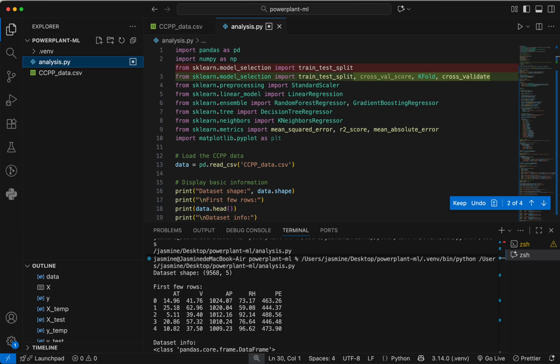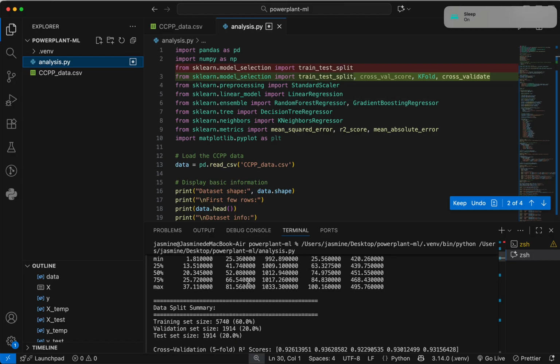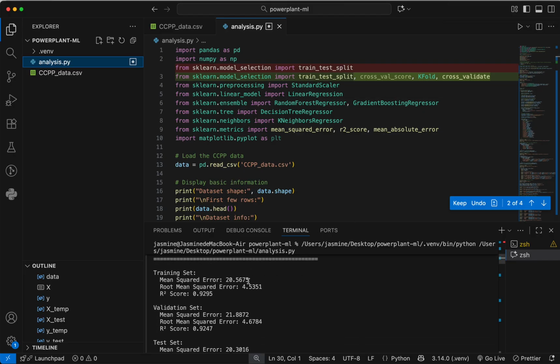I compared several models, but the two major ones were linear regression as the baseline and random forest regressor as a nonlinear ensemble model. Let me show you.